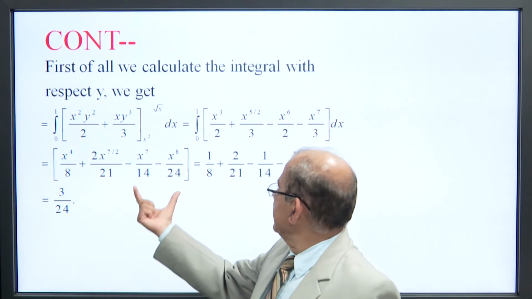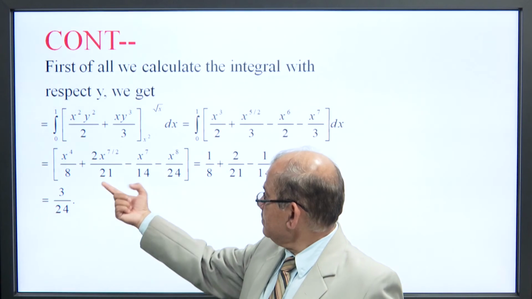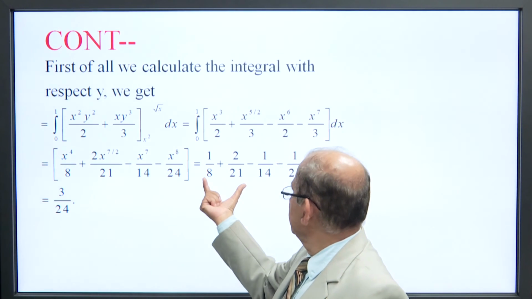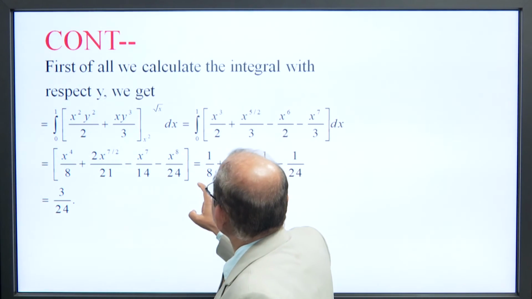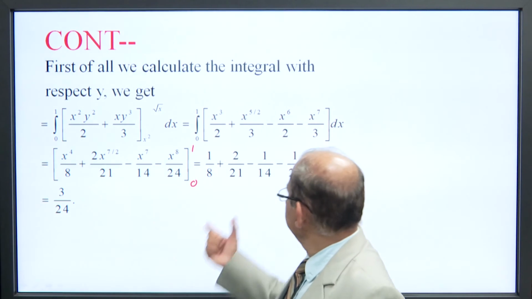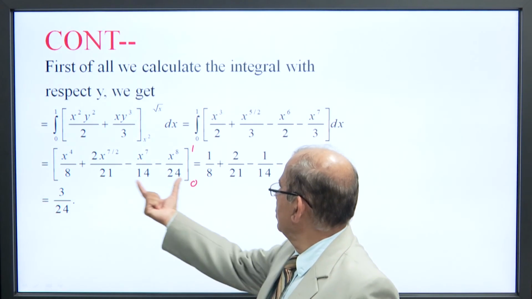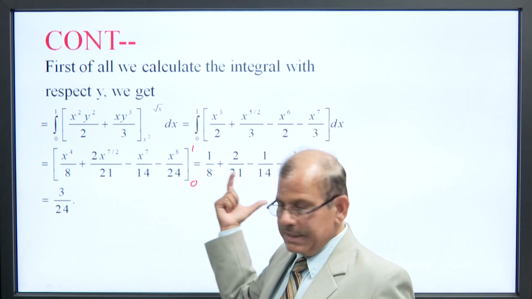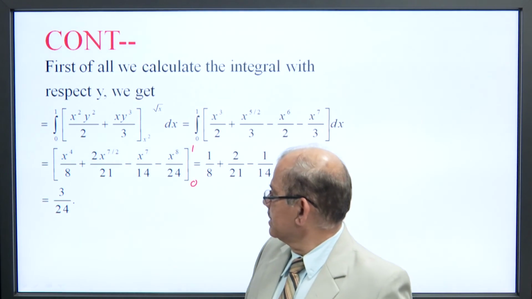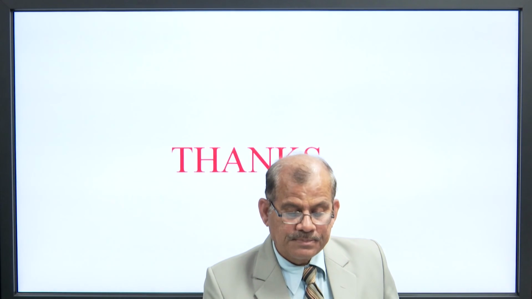At last, we integrate with respect to x and substitute limit 0 to 1. If we put 0, all terms vanish, and we get only the upper limit, 3 by 24.